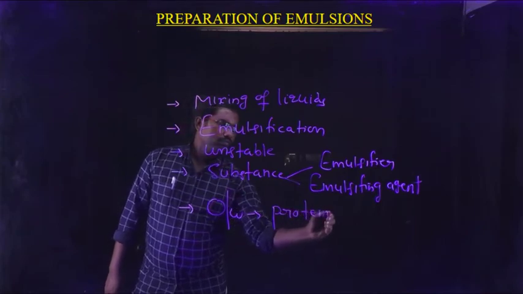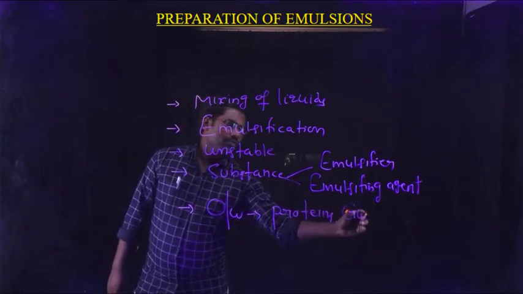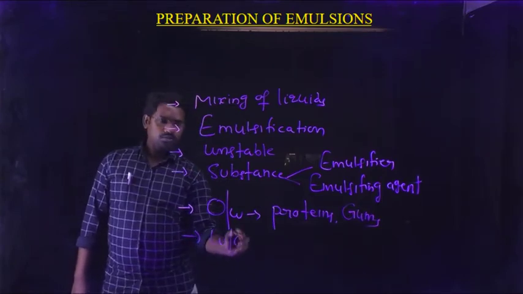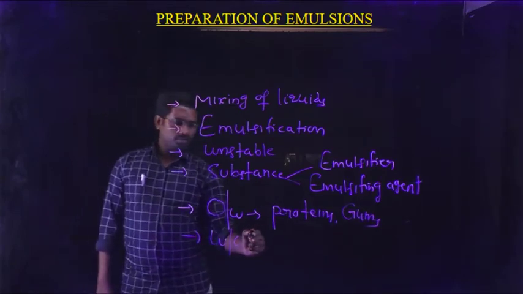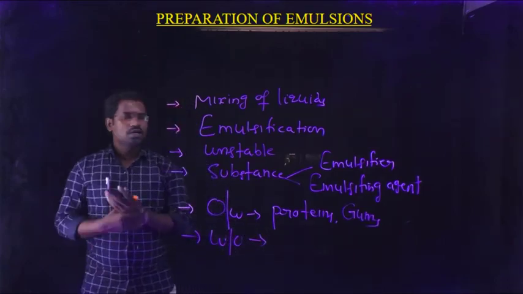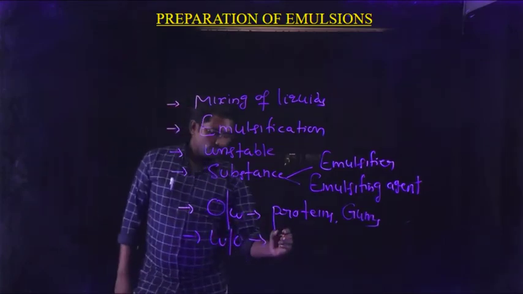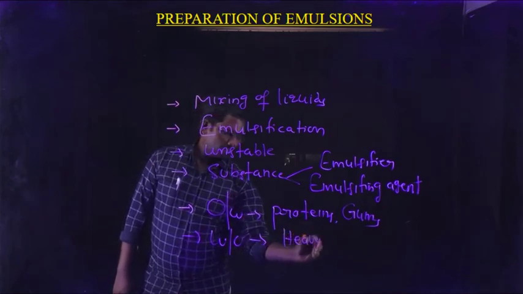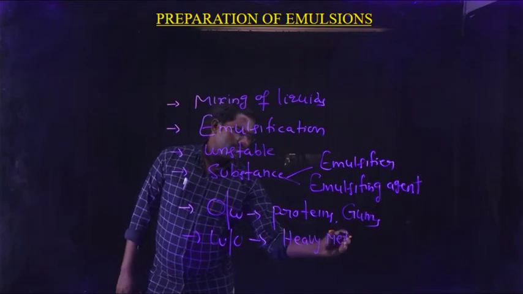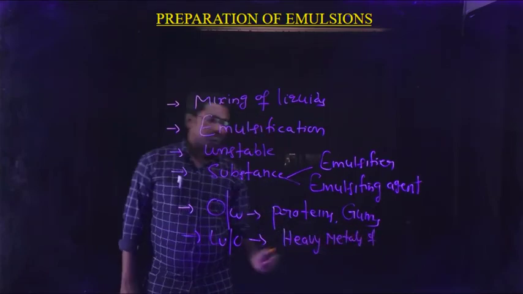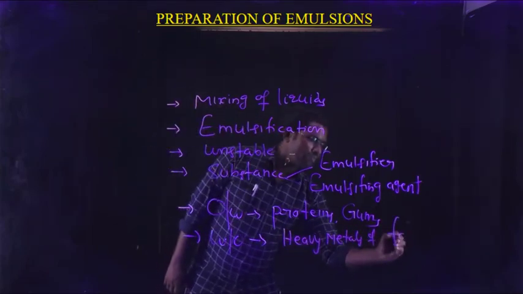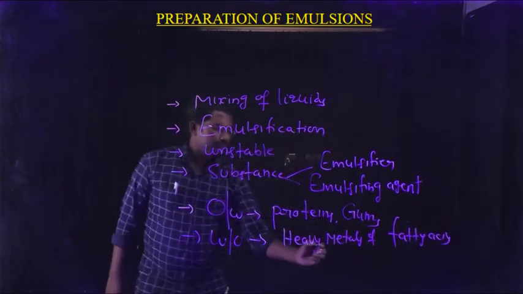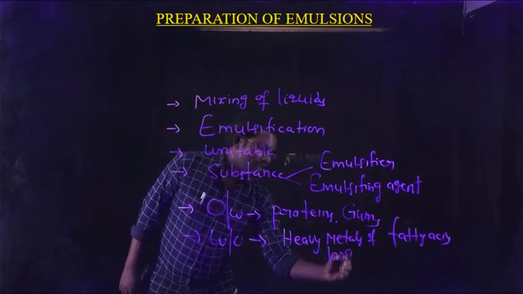In the case of W by O type of emulsion, the emulsifying agents are heavy metal salts of fatty acids or long chain alcohols.